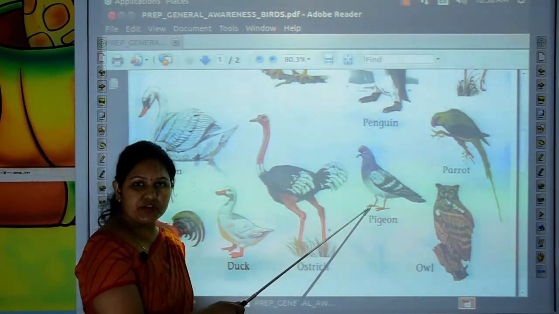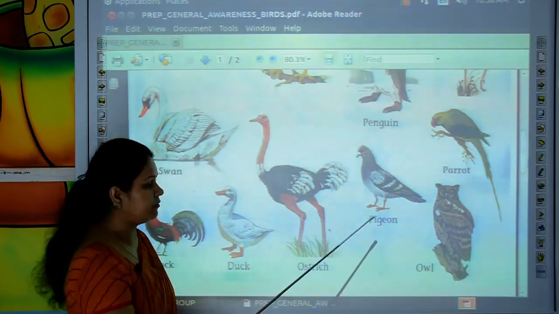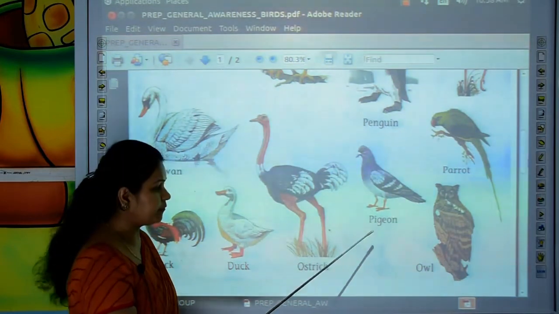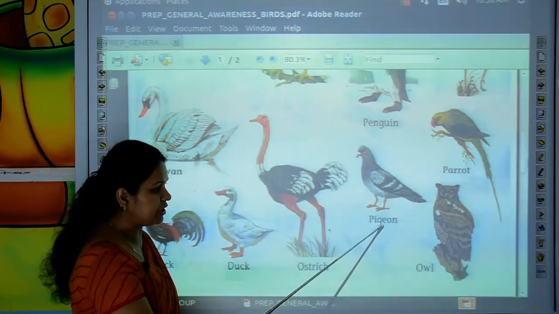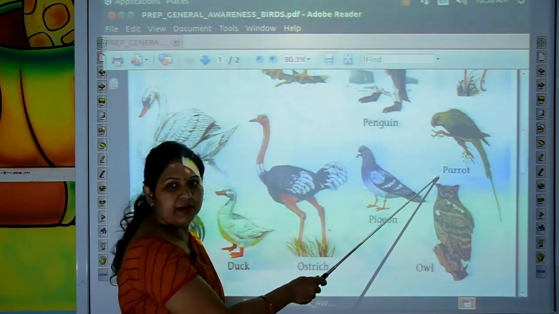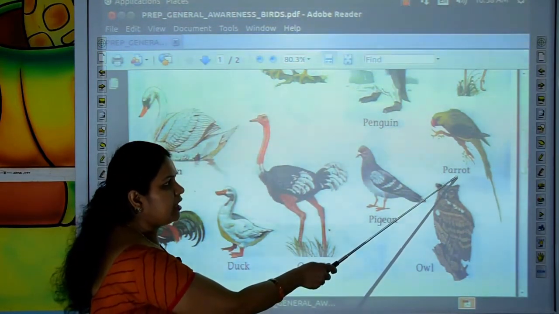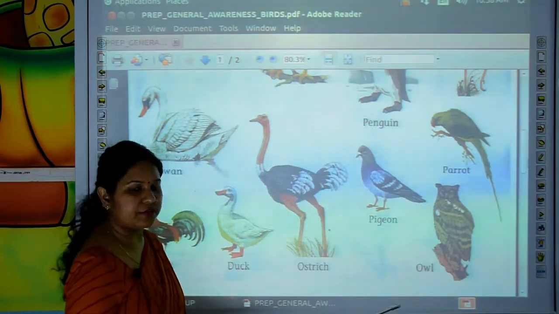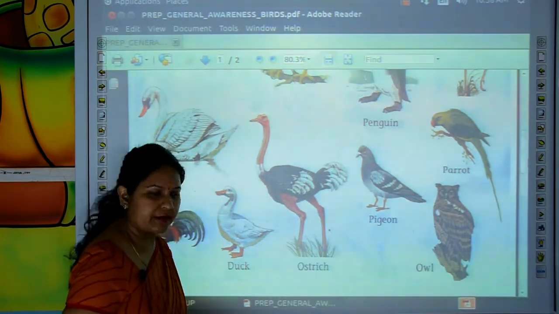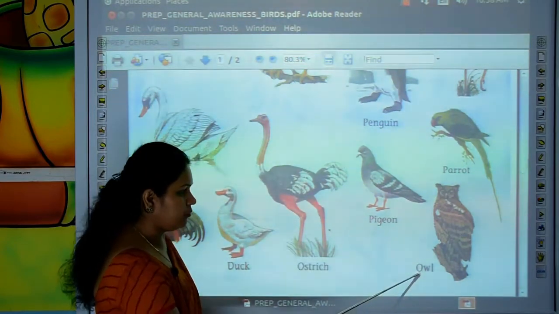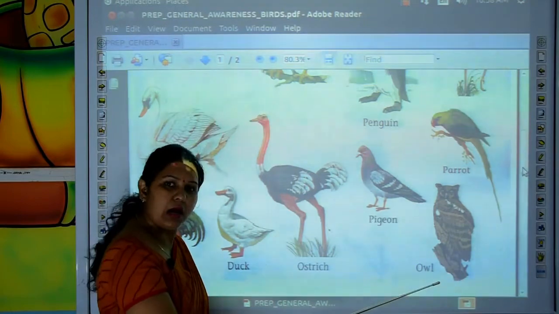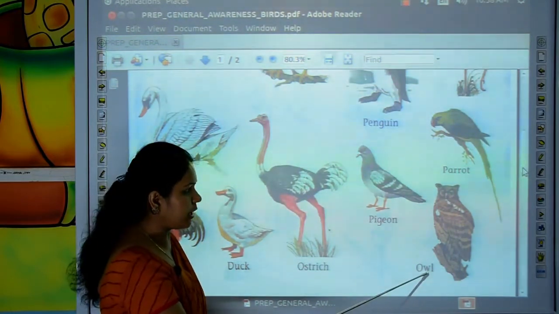This is pigeon. P-I-G-E-O-N. Pigeon. This is parrot. P-A-R-R-O-T. Parrot. Owl. This is an owl. O-W-L. Owl.